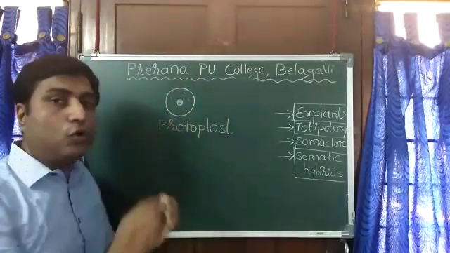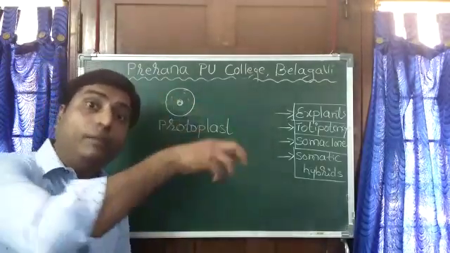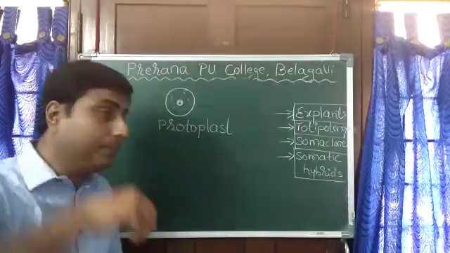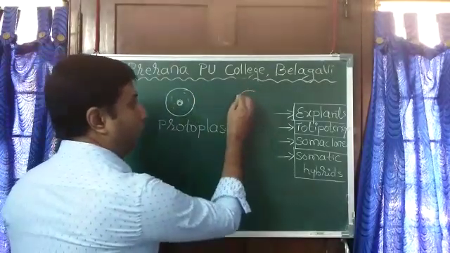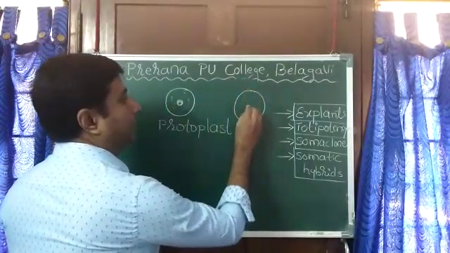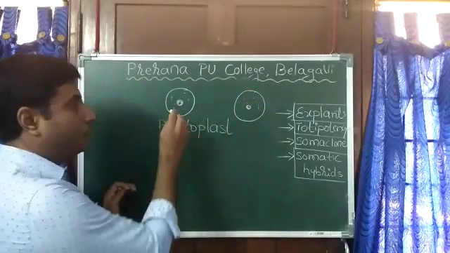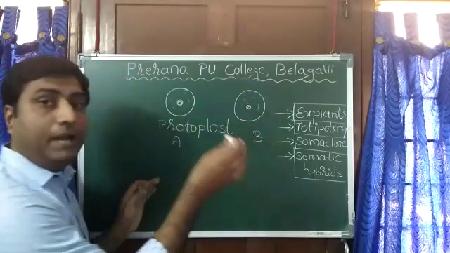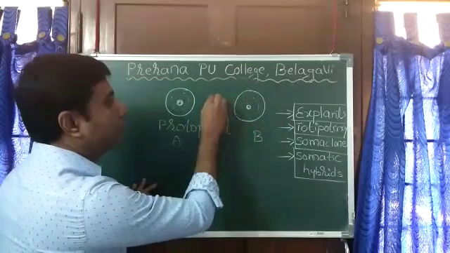Now this is the protoplast of one cell of one plant, say A. Take the protoplast of another plant B and fuse it.